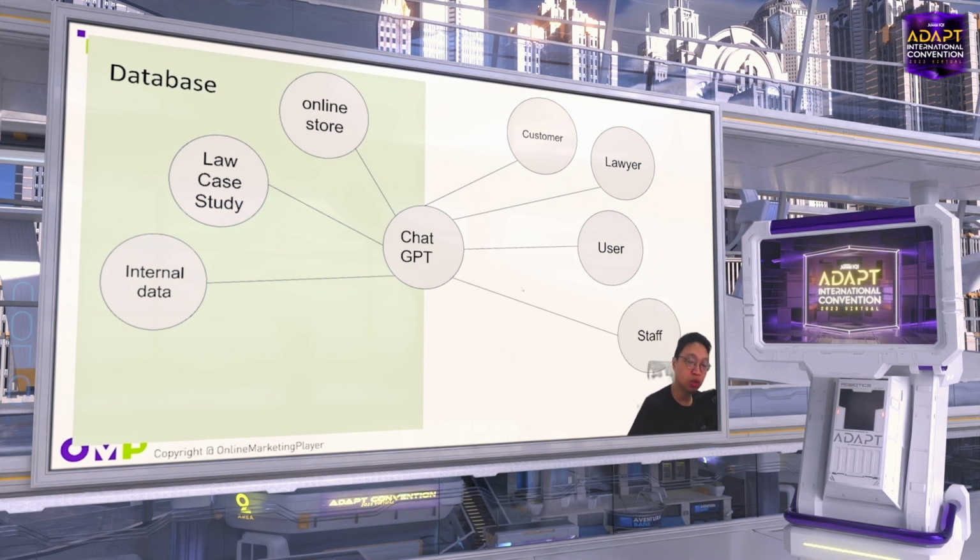A company can also build its internal ChatGPT, which means you put in a lot of company data so that your staff can ask ChatGPT. So ChatGPT becomes your company coach. Any new staff, when they are onboarding, when they newly come to your company, can ask ChatGPT how to find a file, or who the boss is, etc.